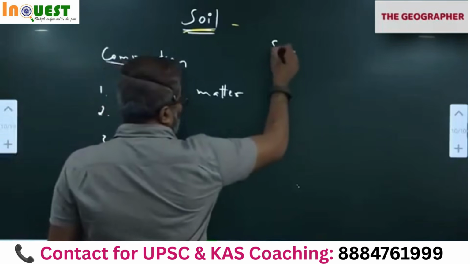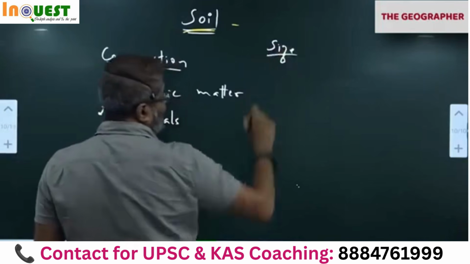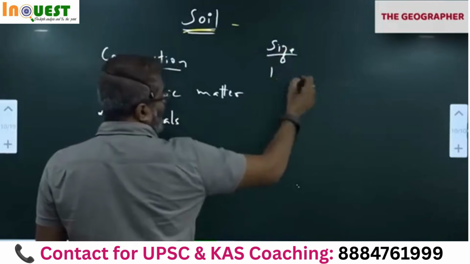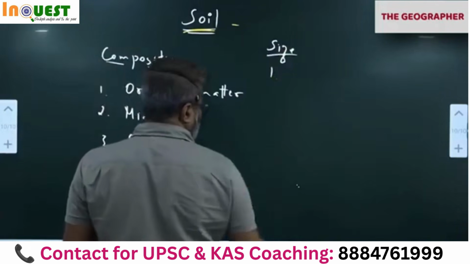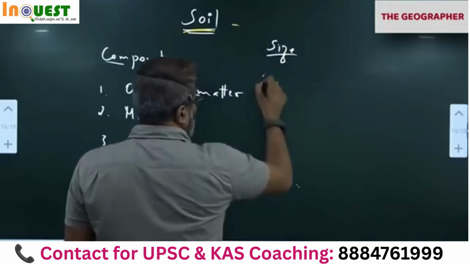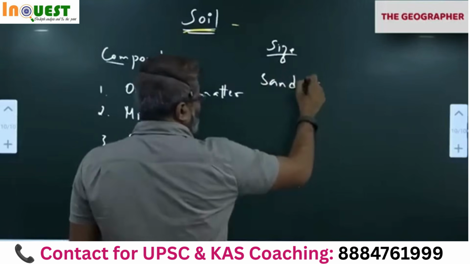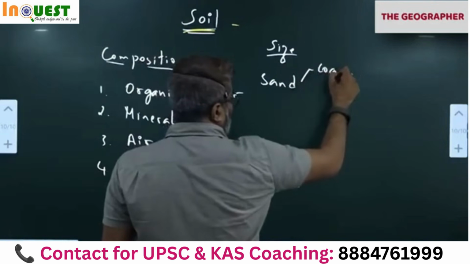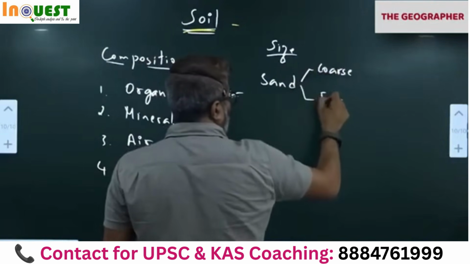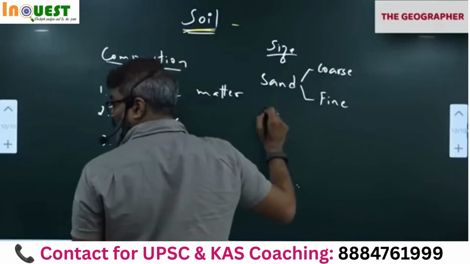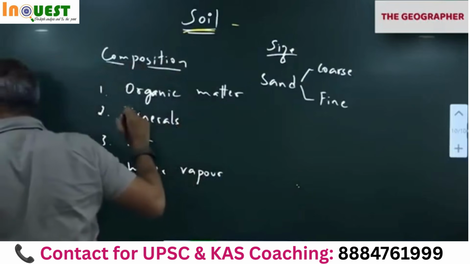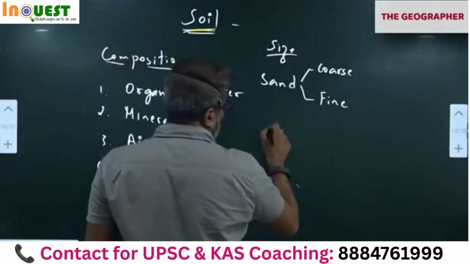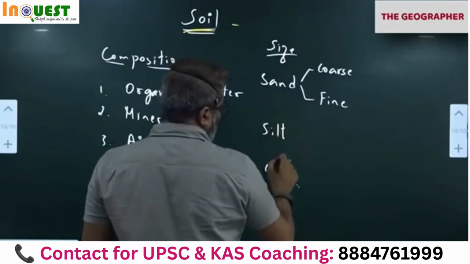Next, size classification. Please write sand. Sand has two types, coarse sand and fine sand. Then silt and clay.